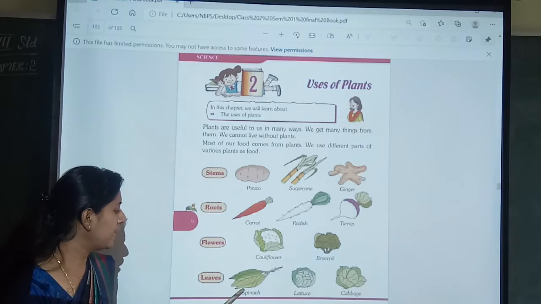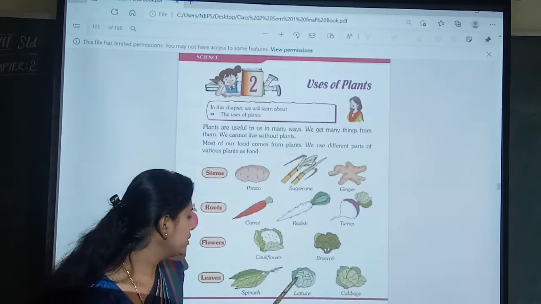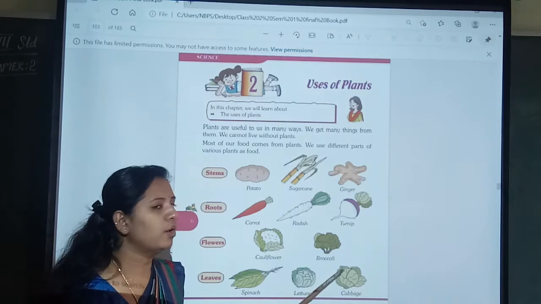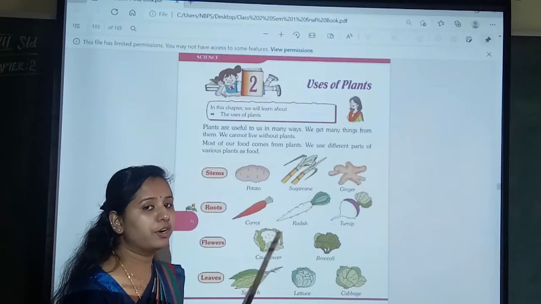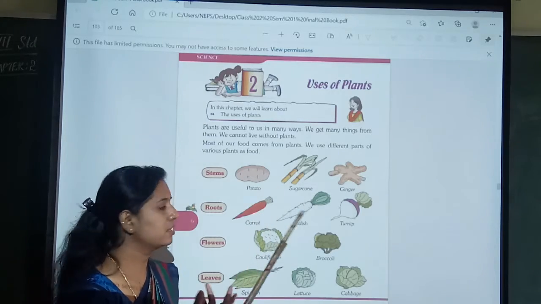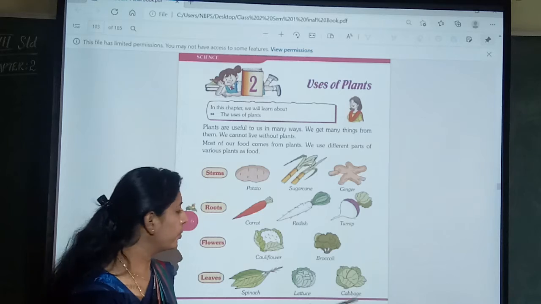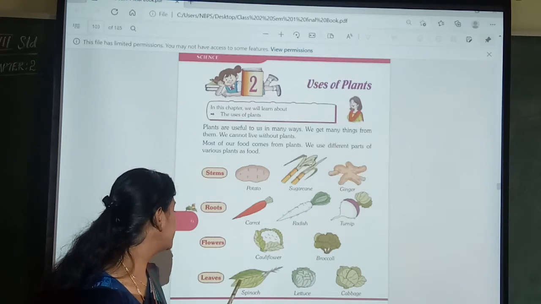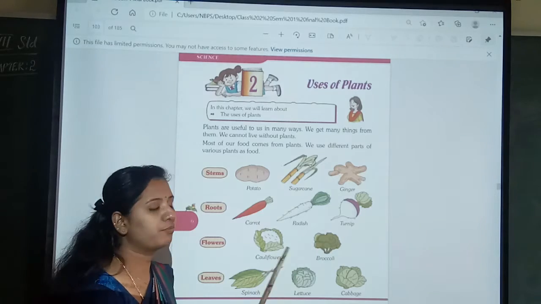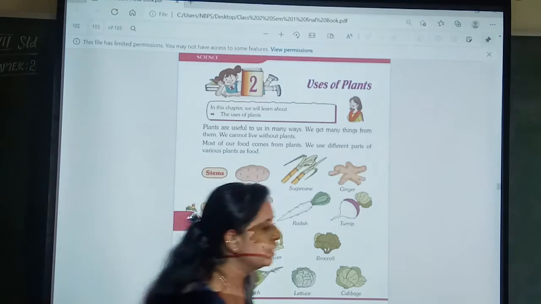That is spinach, lettuce, cabbage. Cabbage you have all seen. It's like a cauliflower, but it's full of leaves. It's covered with leaves, you can't see the gobi inside it. Okay, cauliflower, cabbage, lettuce and spinach. These are also leaves of plants we are going to eat.